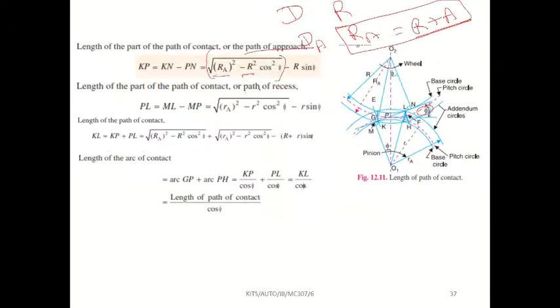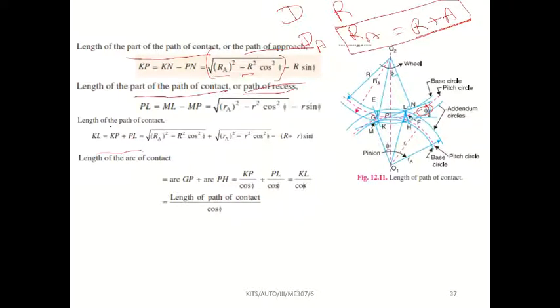Next, path of recess. For path of recess, instead of writing capital letters, write small letters. That's all. Small ra square minus small r square cos square phi, minus small r sin phi. Okay. Now, this is path of approach and this is path of recess. See, they are given as part of the path of contact, the path of approach and the path of recess.